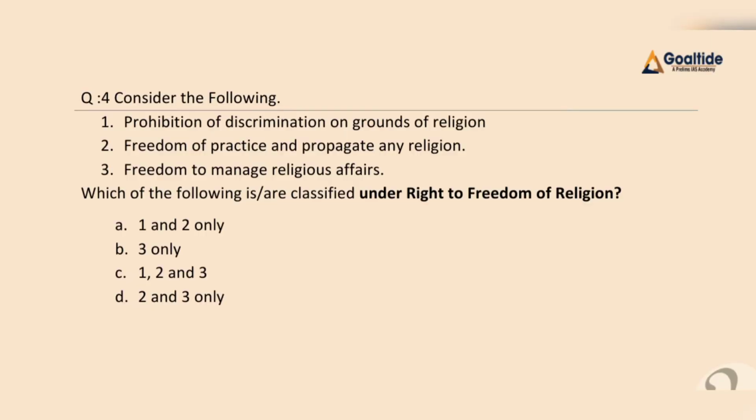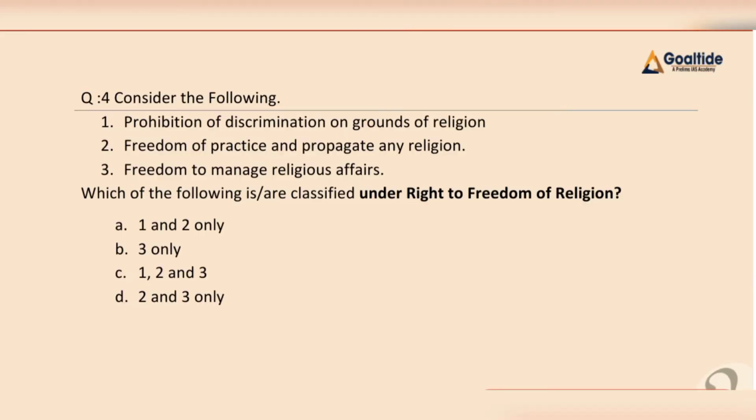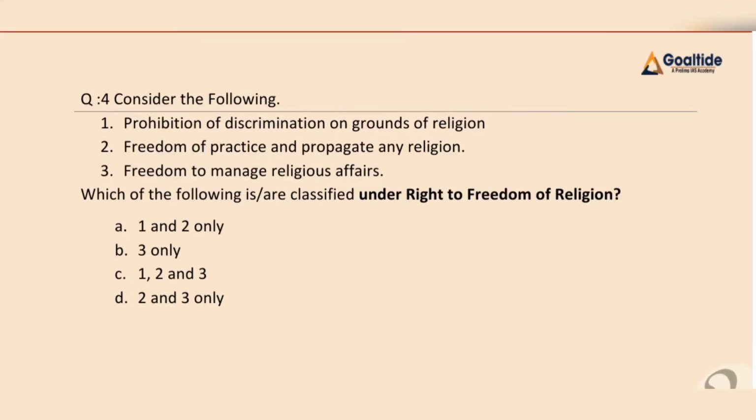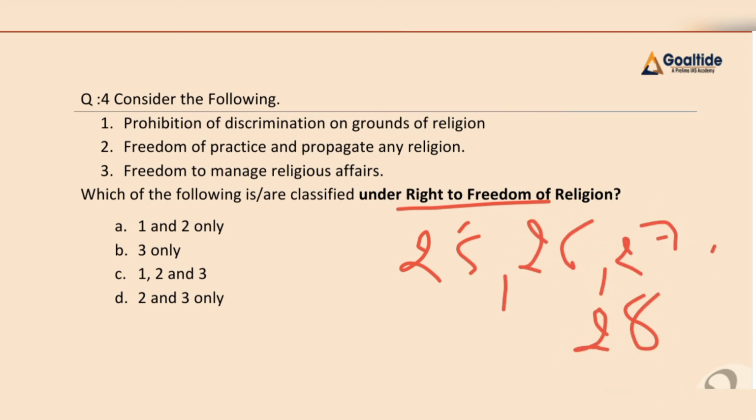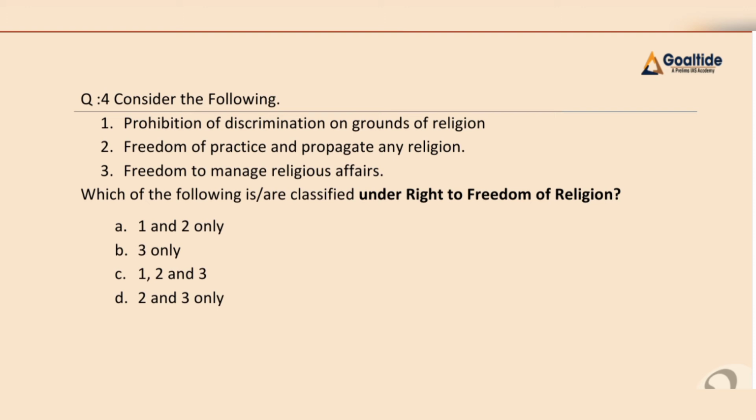Now let me have a look at question number 4. Here we will have to consider the following statements and find out which of them fall under the right to freedom of religion. The right to freedom of religion includes Article 25, Article 26, Article 27, and Article 28, right? Now let me have a look at the statements. Our first statement says prohibition of discrimination on the ground of religion, which is Article 15. Hence our first statement is incorrect.